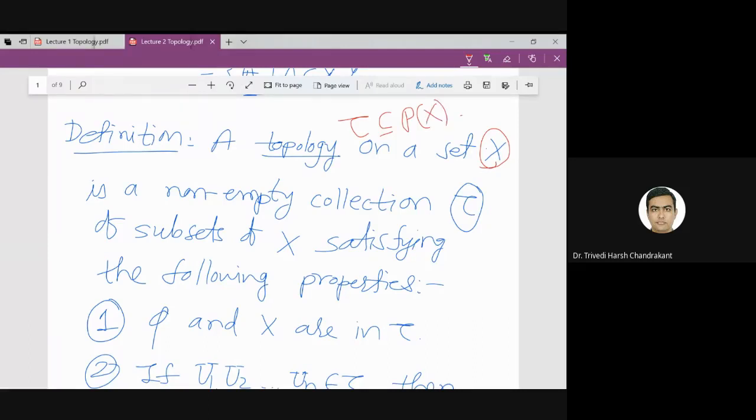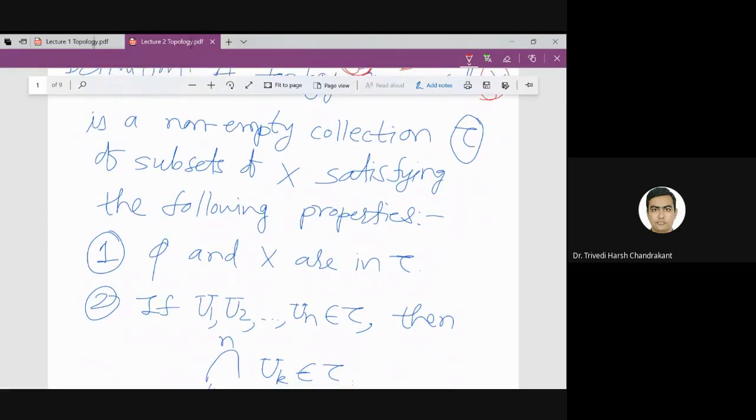Px is the power set of X, so it contains all the subsets of X, and tau contains only some subsets of X. So what is the meaning of topology? It is a collection of subsets of X which satisfies these properties. What is the first property? The first property is that phi belongs to tau and X belongs to tau.